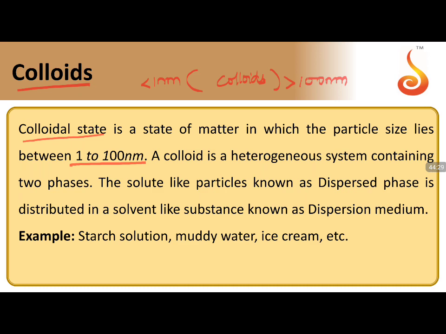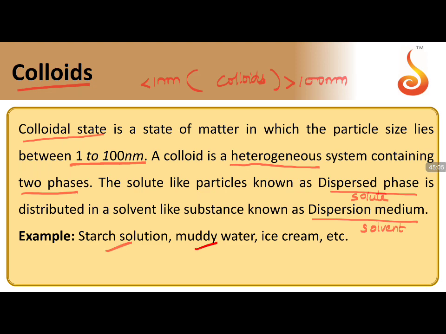If the size of the particle is in this range, then those solutions will result in the formation of colloidal solutions. A colloid is a heterogeneous system. A true solution is homogeneous, as we have learned with binary solutions. But colloids are heterogeneous systems containing two phases. One is called the dispersed phase, just like the solute in your solution, the small component. The other is the dispersion medium, similar to the solvent in a normal solution, the large component. So the solute-like particles are the dispersed phase and the solvent-like particles are the dispersion medium.